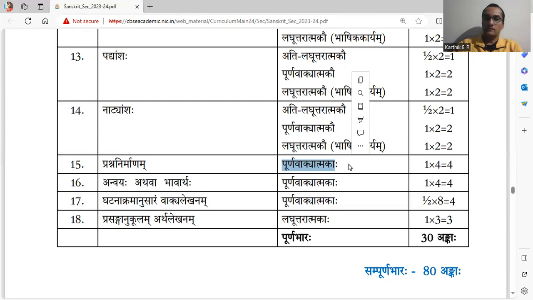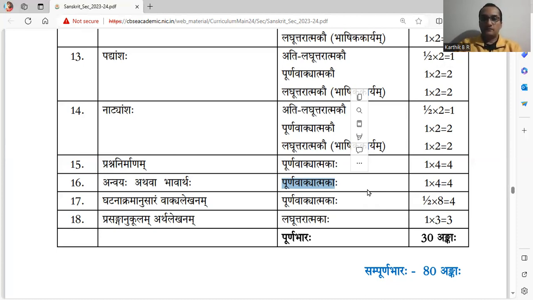No MCQ. Anvayaha athava bhavartaha purnavakyatmakaha. In this also, Anvayaha or bhavartha. 4 blanks, 4 marks, 1 mark each. There is a choice between Anvaya and bhavartha. Remember, you have to opt any one. Shloka and the Anvaya or bhavartha is printed. Whole Anvaya or whole bhavartha have to be